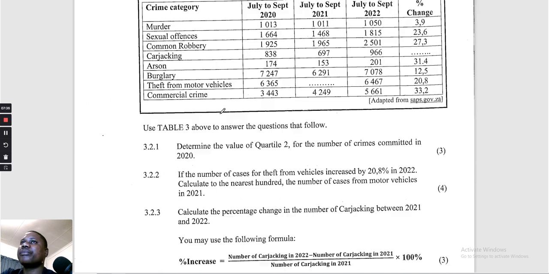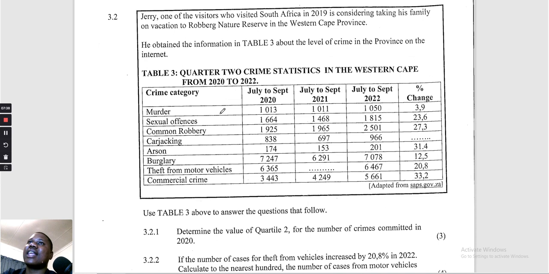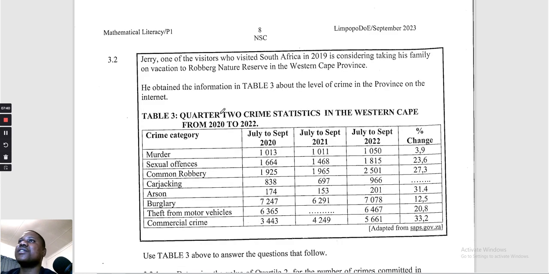So in 3.2, Jerry, one of the visitors who visited South Africa in 2019, is considering taking his family on vacation to Rosberg Nature Reserve in the Western Cape province. He obtained the information in Table 3 about the level of crime in the province on the internet. Table 3, quarter 2 crime statistics in the Western Cape from 2020 to 2022.